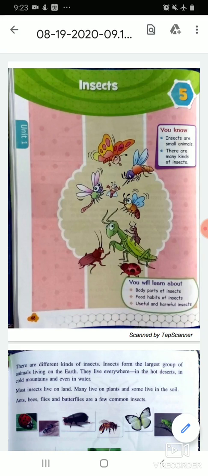Hello students, today we are going to study the chapter on insects. We see small insects around us every day, like butterfly, housefly, honeybee; all these are insects. You also see ants at your home, so an ant is also an insect. These are all insects, and there are many kinds of insects.